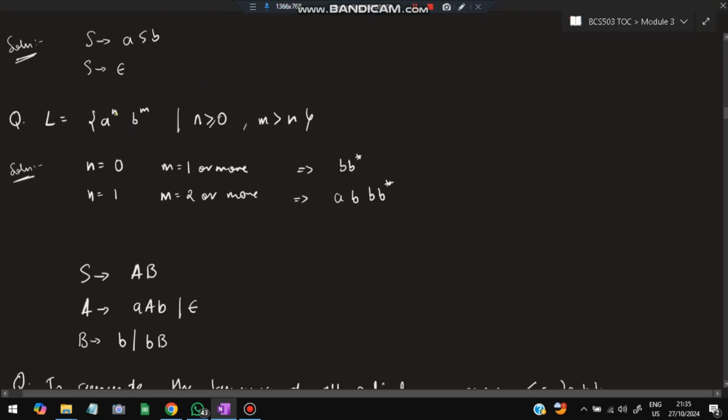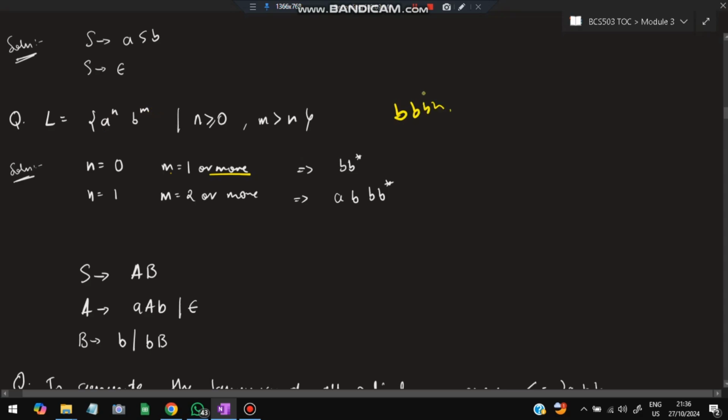So similar question here, but it is a bit different. Here we have a^n b^m, meaning the number of A's and number of B's are not equal. n can be greater than or equal to 0, and m should always be greater than n. So what is the least value of n and m possible? Least value of n is 0. So when n is 0, m is greater than n, meaning m should be 1 or more. n is 0 means a to the power 0 will cancel it, and b^m with m equal to 1 means it will be b, 1 or more.